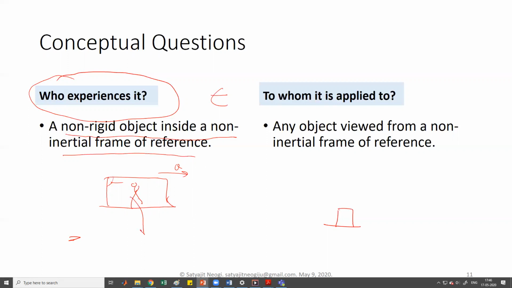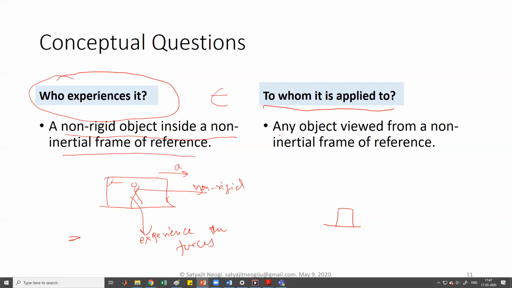Not only are the forces applied on it, but it will also experience them, like whenever the bus brakes or accelerates, you tend to move inside the bus. So that invisible force is applied on you. And to whom it is applied in general, that is, when we should be drawing this force, if at all we should be drawing it.